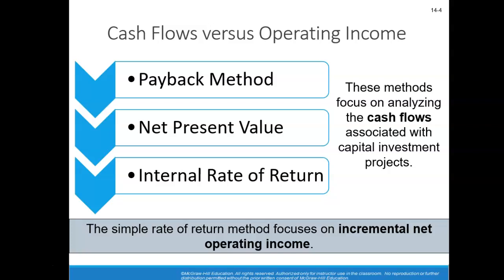Okay? We'll also look at, a little later, what's called the simple rate of return, which focuses on incremental net operating income. So it's an entire chapter about capital budgeting decisions and different methods we can take a look at to help us pick the project that's going to meet our objectives.